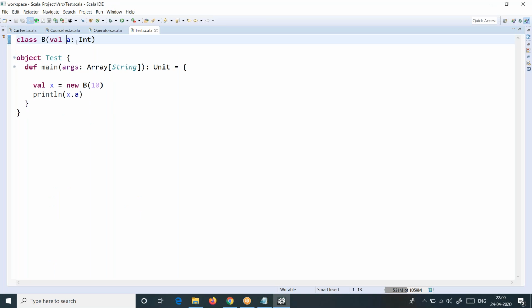Immutable means you can have only getter, you don't have setter, you cannot modify this value. So even it is public. If you declare with val or var, this becomes what, gentlemen? This becomes a public variable. If I don't use any modifier, meaning declaring with var, val, they are called modifiers, public, private, like that. Okay. So it becomes private now.